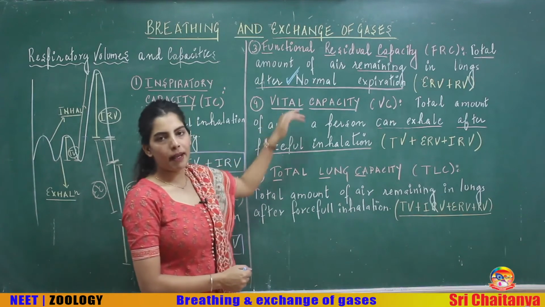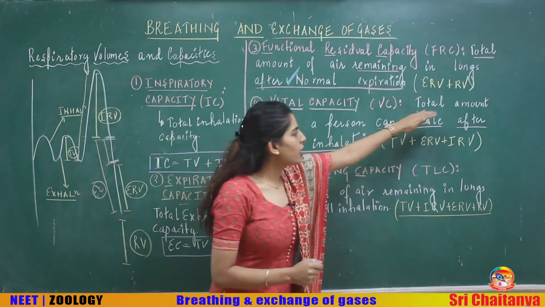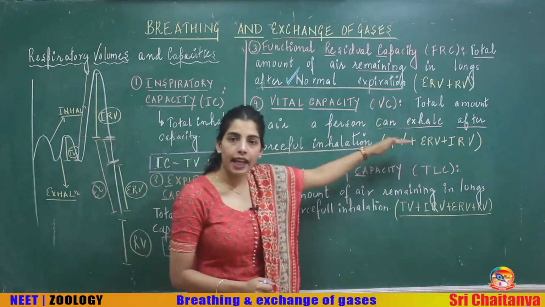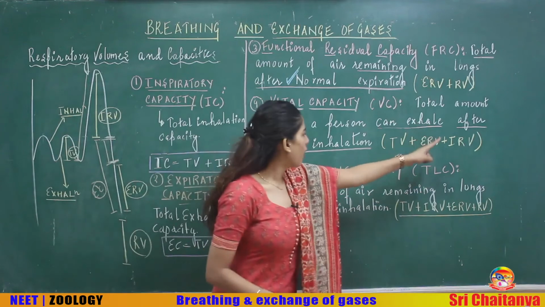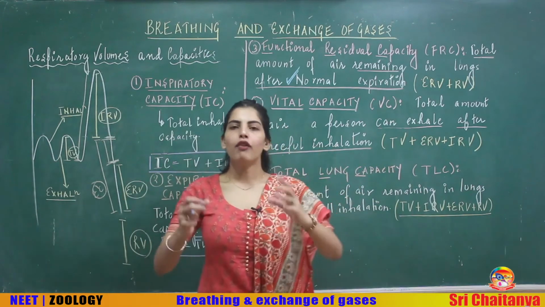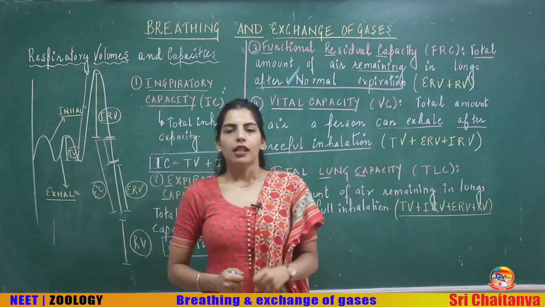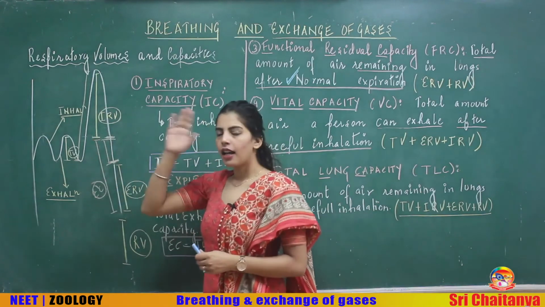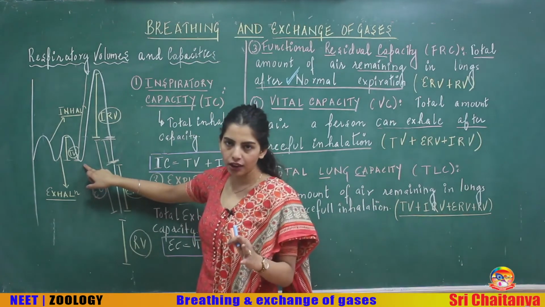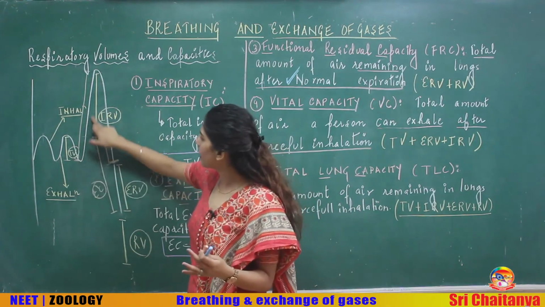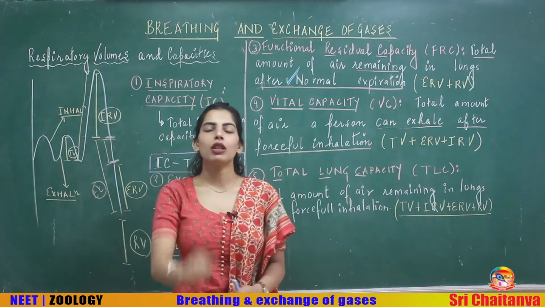Okay, then this is the vital capacity or VC. Again, the definition is very important. The total amount of air a person can exhale out, but after what? After forceful inhalation. So you have forcefully inhaled and then you want to see how much you can exhale. If you forcefully inhale, first look at this. Definitely you are going to take this air, which is tidal volume, normal inhalation. Definitely if you are forcefully inhaling, you will take this volume, which is inspiratory reserve volume. Now we are asking, after this, what is the total amount that you can exhale?